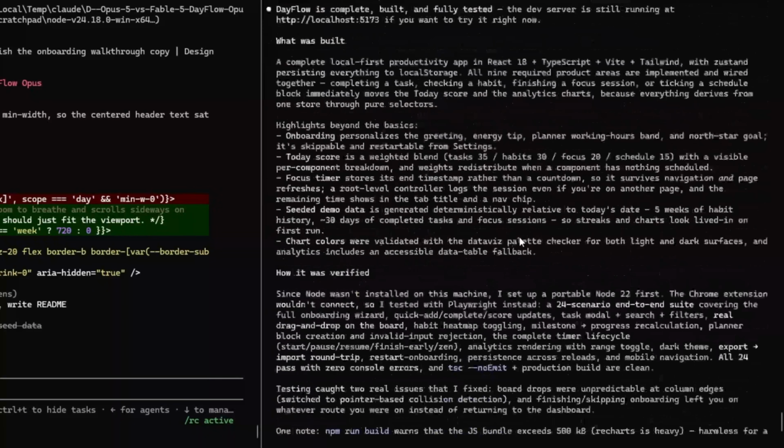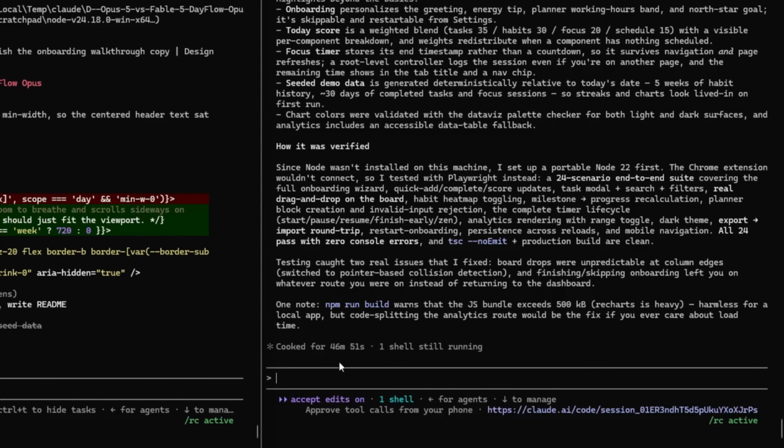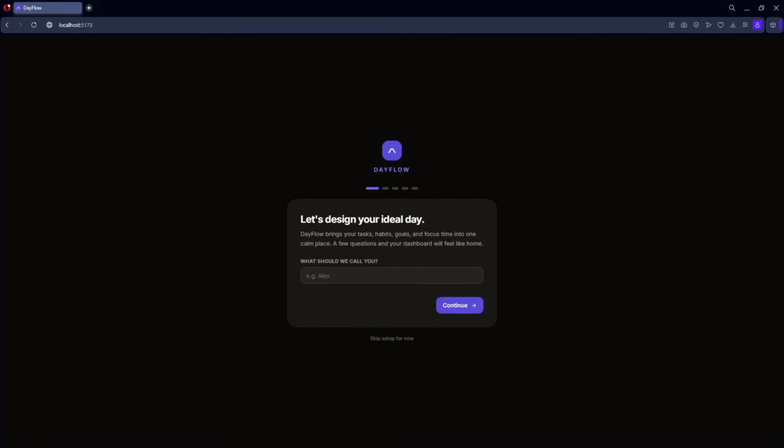As you can see, it took almost 47 minutes to do the entire build. So let's check out what Fable managed to do. Okay, so from the get-go, I can see that it has come up with onboarding information. It asks the user to input all the necessary details that it needs to set up their dashboard, so let me just fill in this real quick.